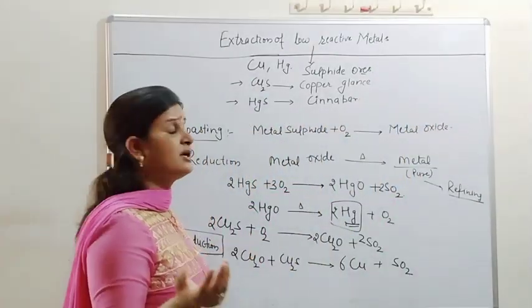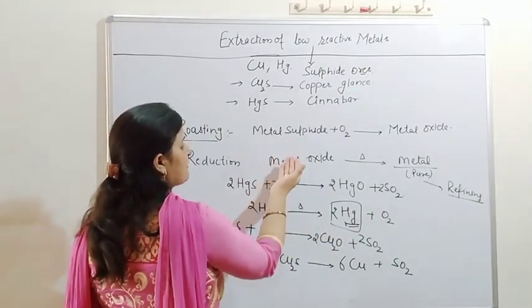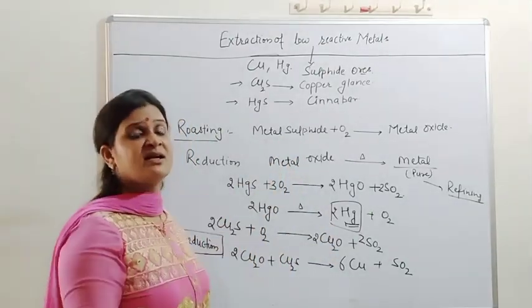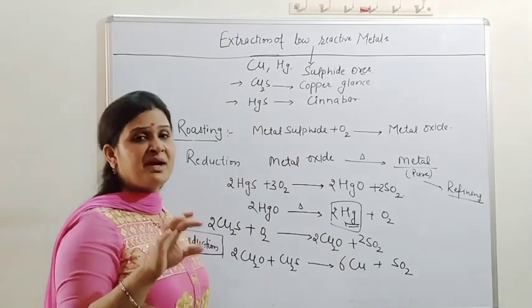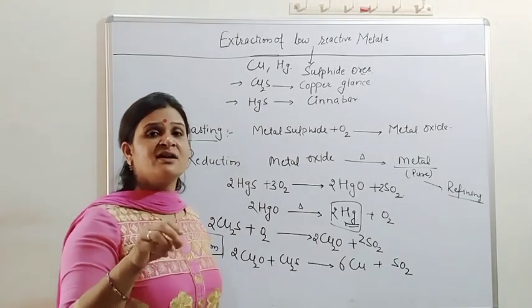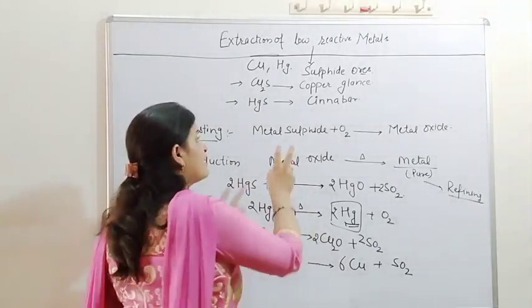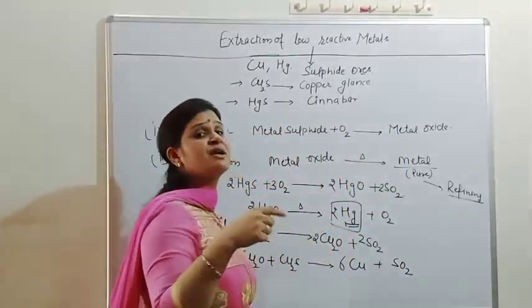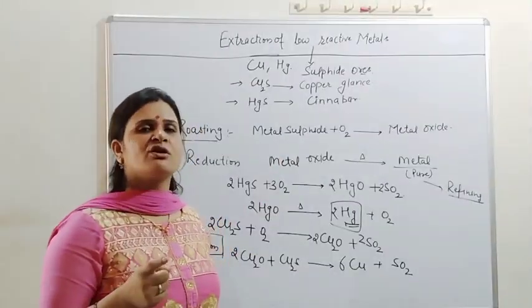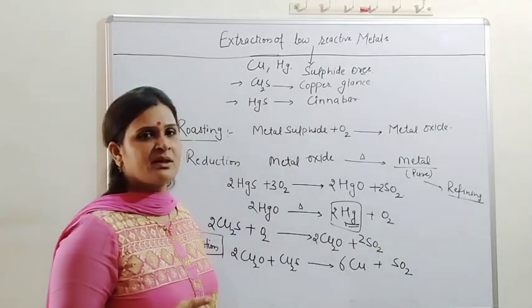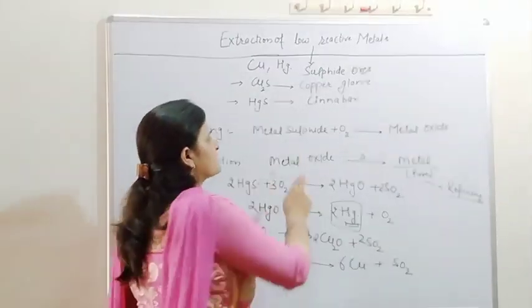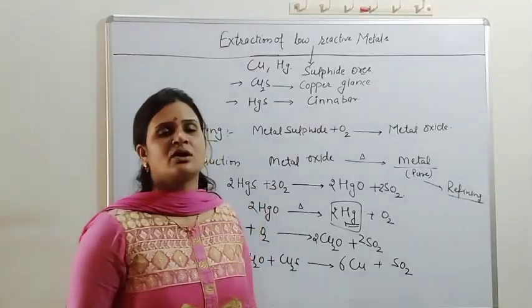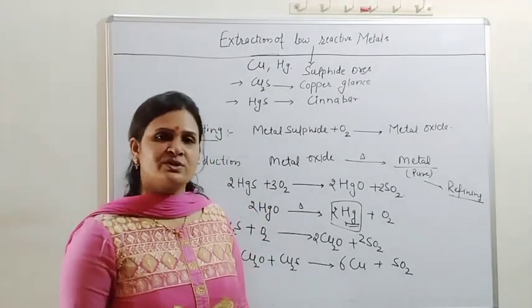Why do we not directly reduce the metal sulfide or metal carbonate into the metal? Because the reduction of metal oxide is easy. Metal oxides can be easily reduced, but sulfide and carbonate ores do not get reduced easily.